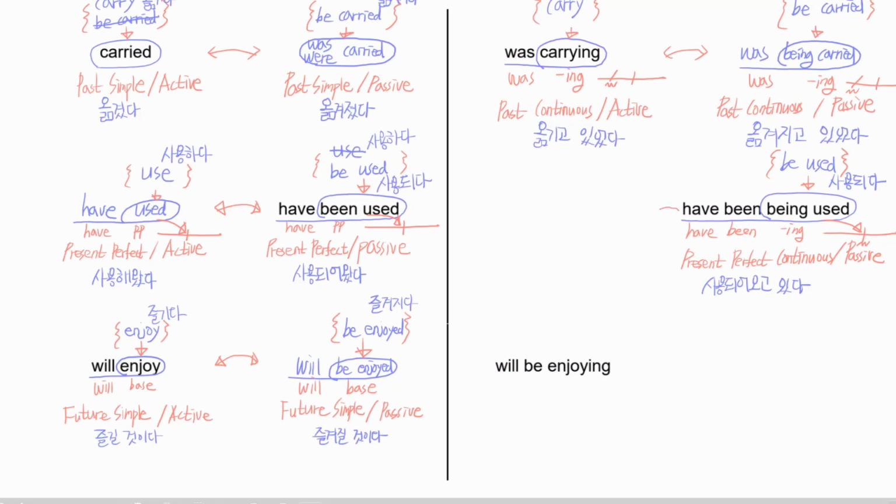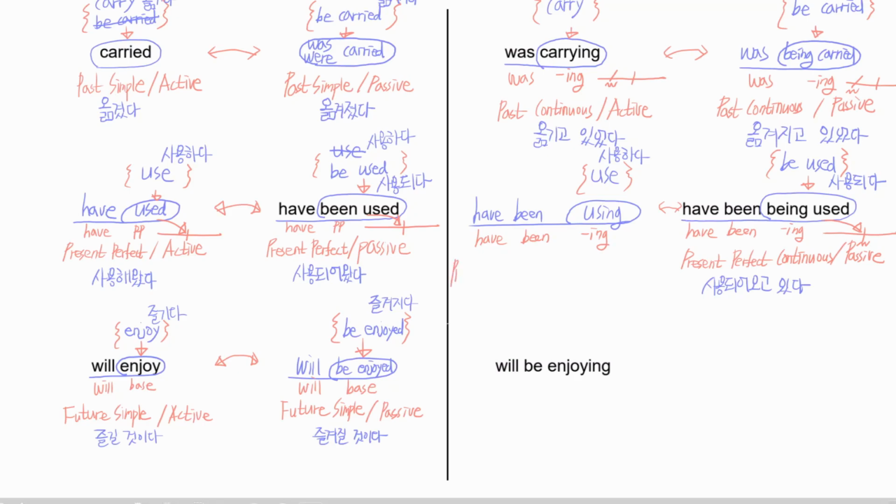Let's make the minimal pair of this one. We need to have the same tense, which is have been ing. And at this time, instead of be used, we're going to use use. Use, of course, means 사용하다, right? So the minimal pair becomes have been using, right?